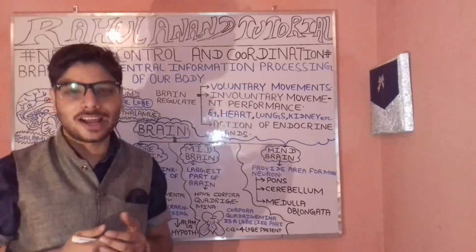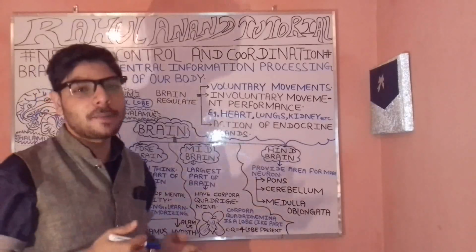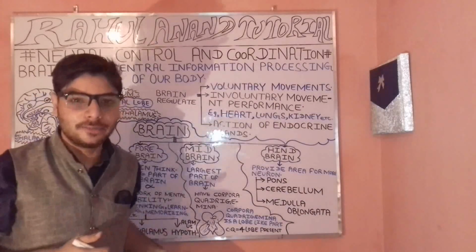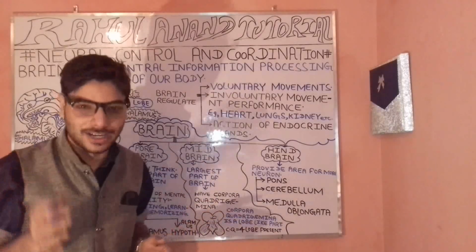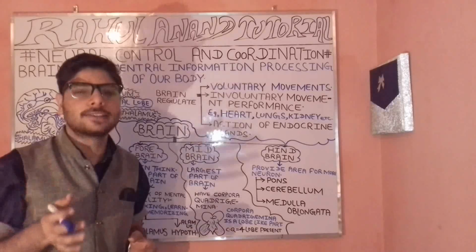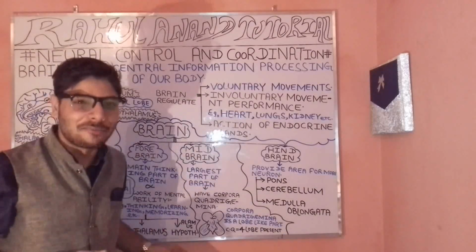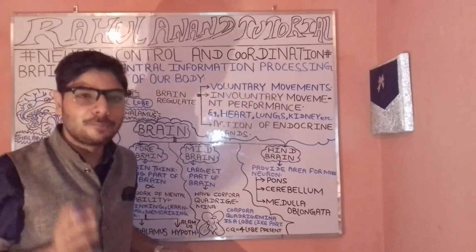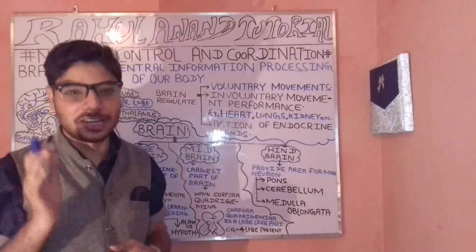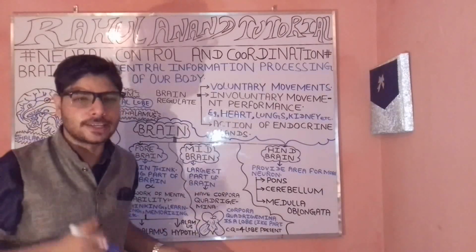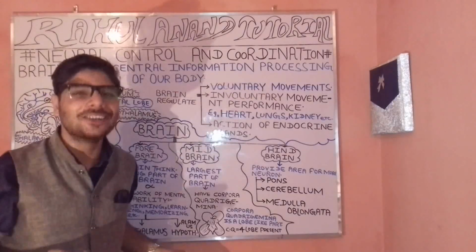Fine. After that you have what? The thalamus. So the thalamus role is quite different. It is particularly responsive and plays an important role to coordinate with the neuromotor junctions, often the sensory impulses. So where will these be tracked? With reference to your pons region. Meaning it plays an important role to coordinate with the neuromotor junctions as well as the impulses, stimuli, etc. So where will it be tracked? It will be tracked in your pons.